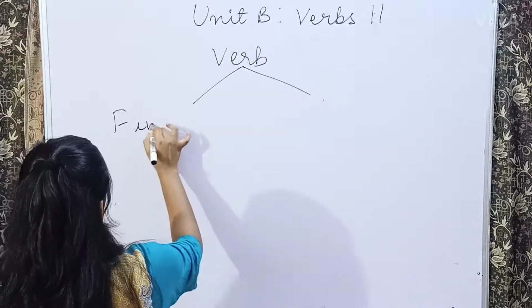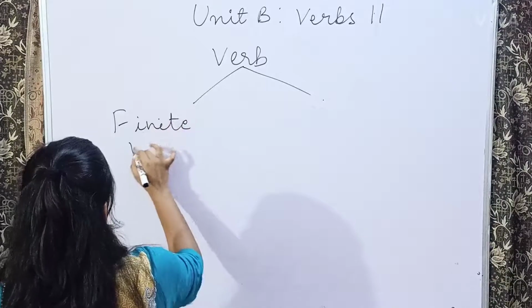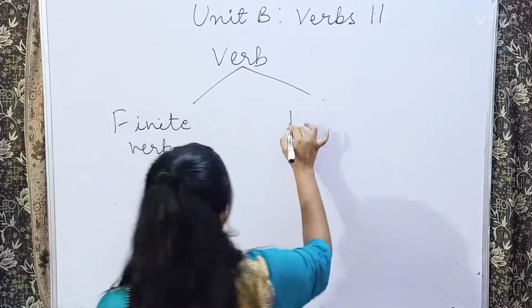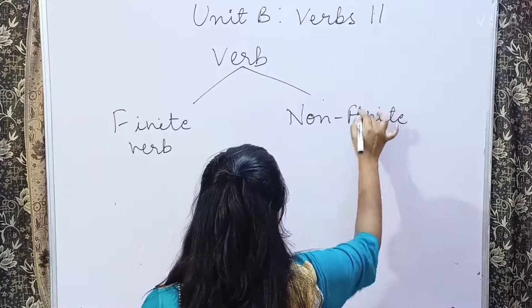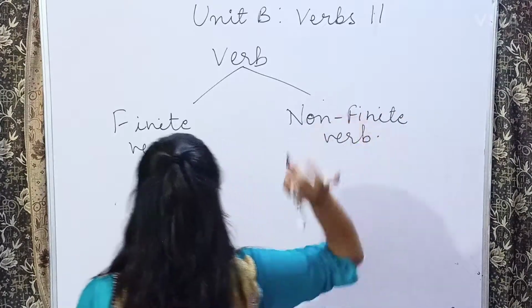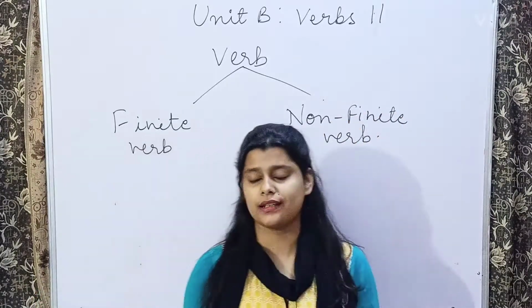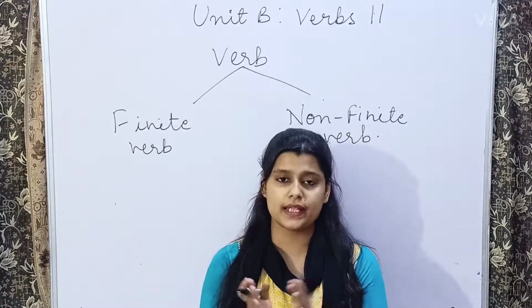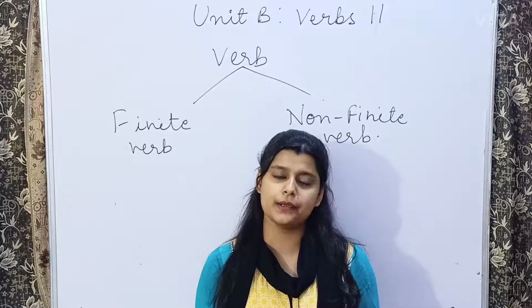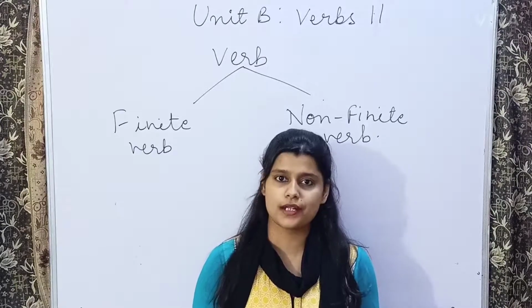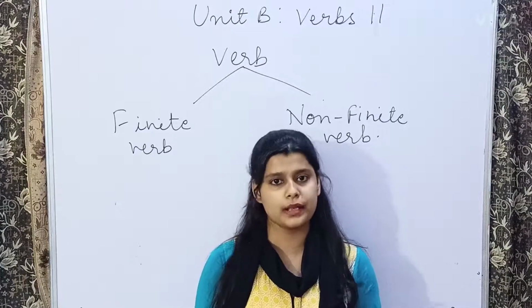One is your finite verb, and the second one is your non-finite verb. So जो finite verb होता है, in this verb, it is basically the verb is dependent upon the tense, number and person. Means the verb changes according to the tense, number and person.